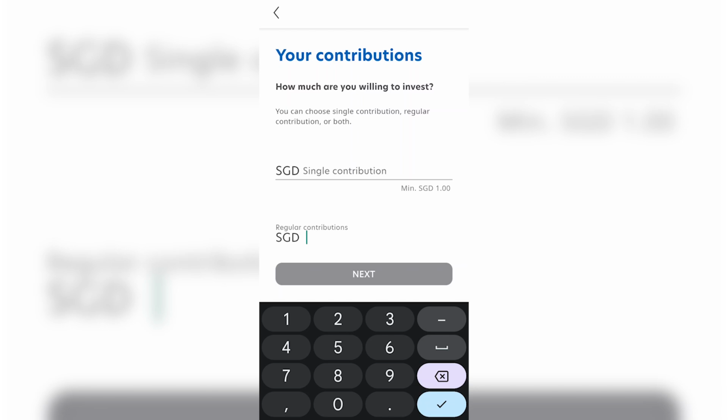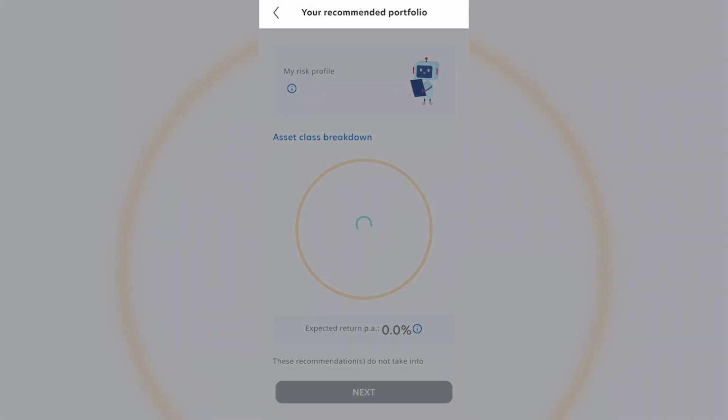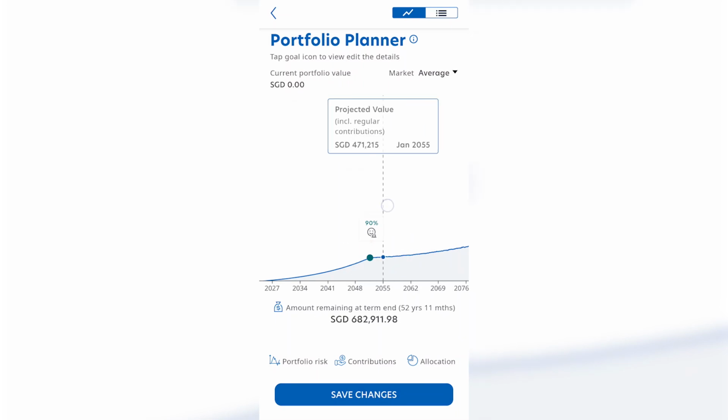And number 2, what if I still want to retire by 60 years old? Then the other way is that I increase my contributions to the investment portfolio. For example, I'm going to increase the contribution from $300 to $500 per month. And looking at the probability, it has now increased to 90%, which is a higher chance to succeed.